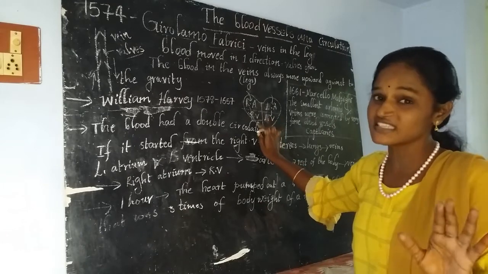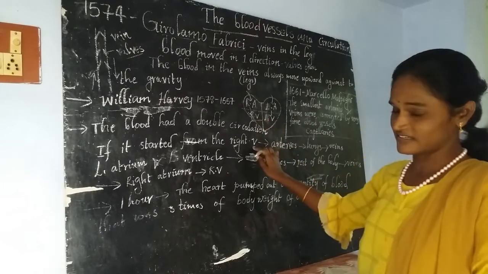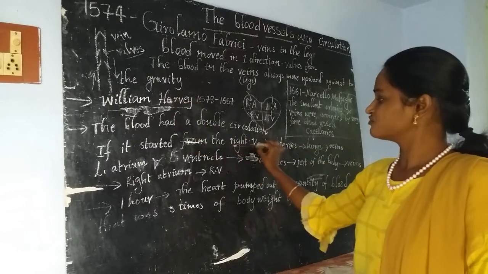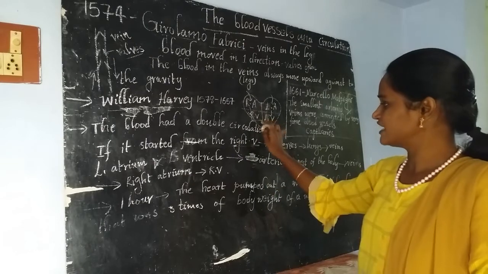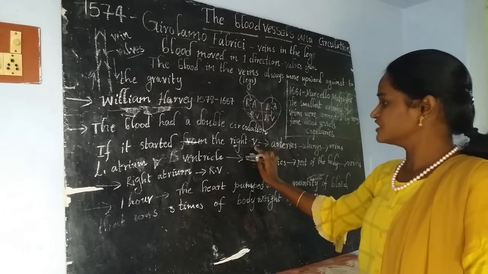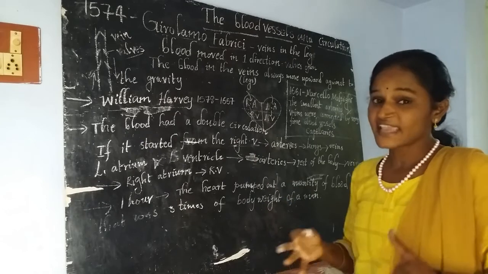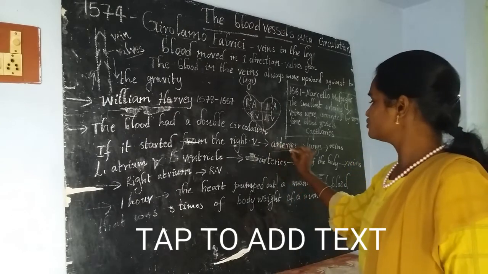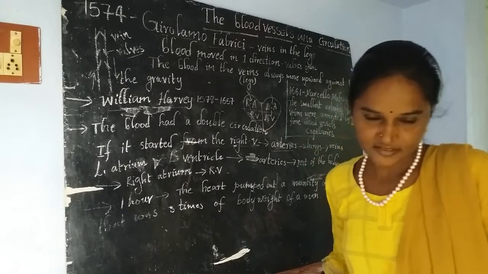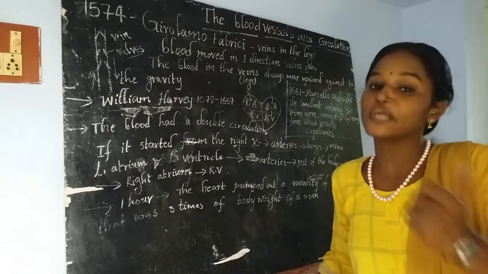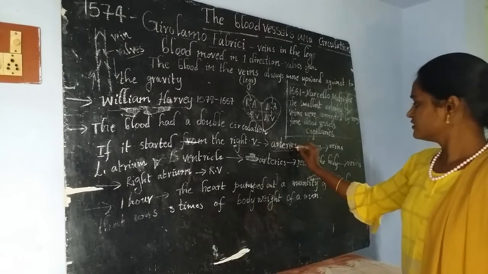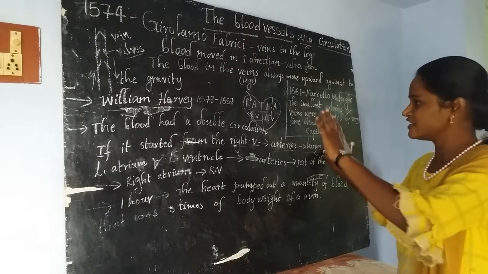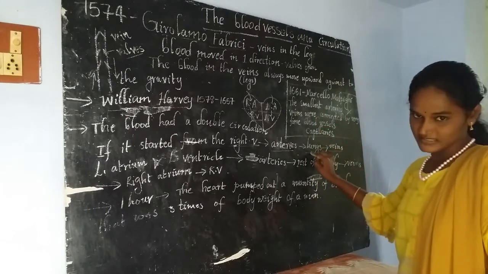Now the right ventricle contains deoxygenated blood, and he started his study at the right ventricle. From the right ventricle, the deoxygenated blood enters the pulmonary artery and then reaches the lungs. Pulmonary arteries take the deoxygenated blood to the lungs.